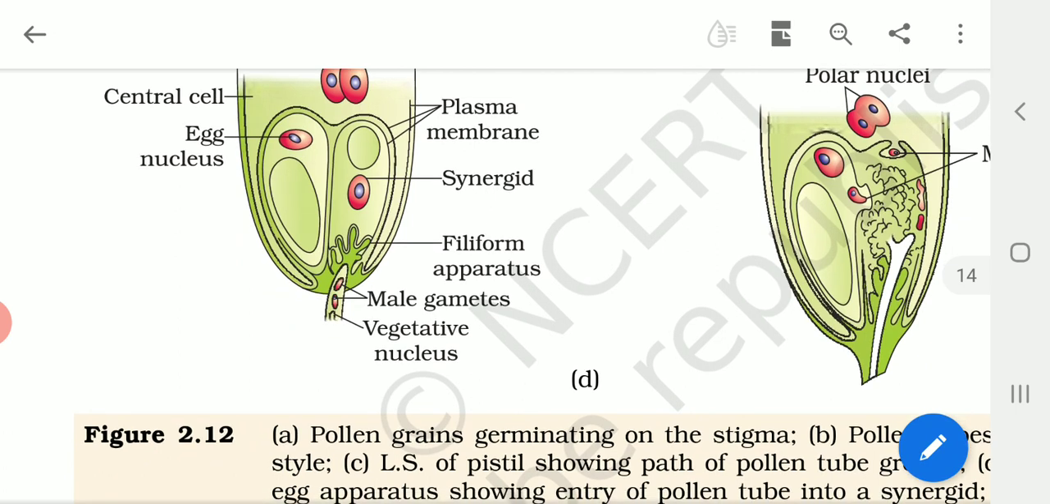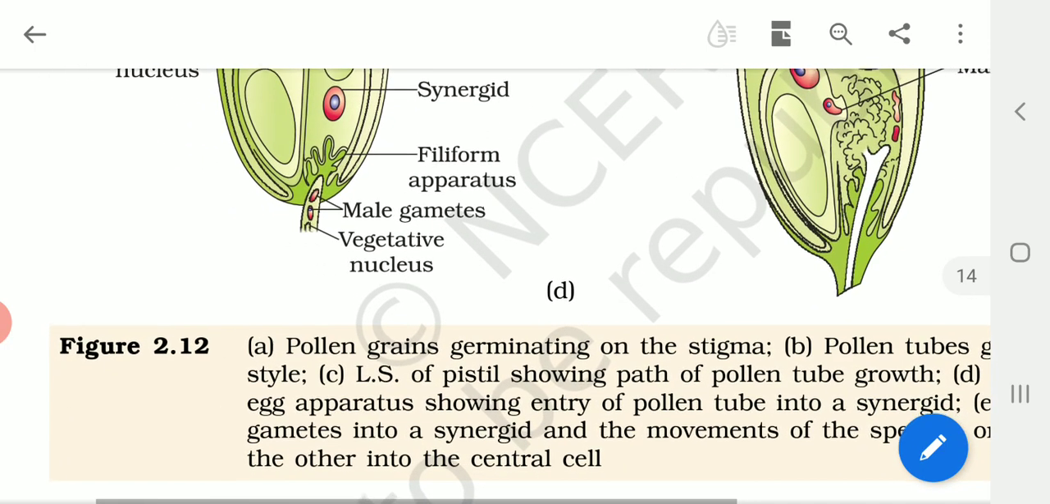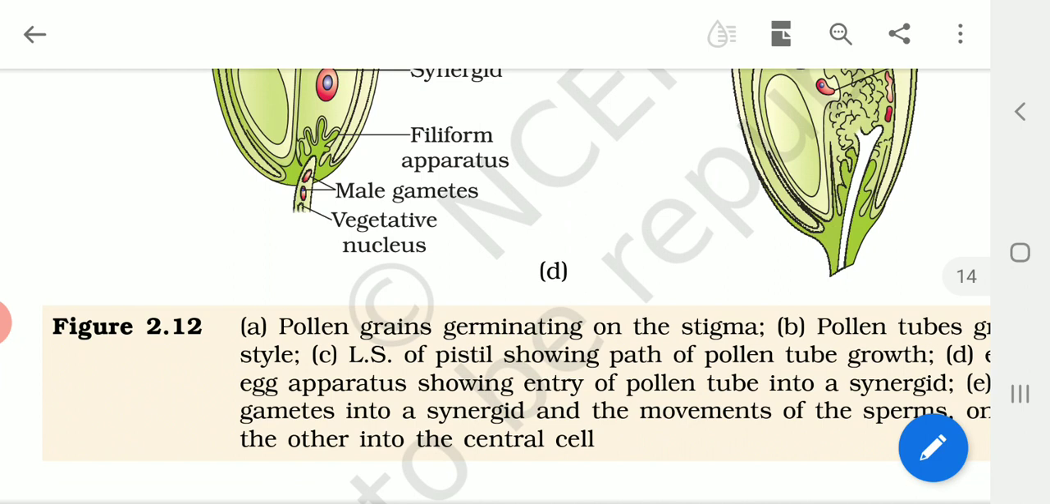So how is this knowledge of pollen pistil interaction essential to a plant breeder? It is a very essential aspect for a plant breeder. Why? Because it helps them produce very good varieties of crop plants. Today in India and in the world, we have many different varieties of crops, isn't it? How have these different varieties been raised?